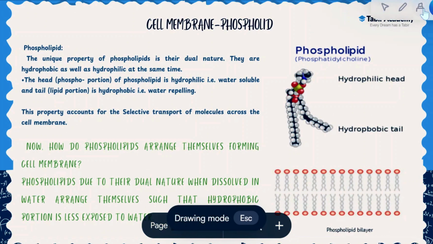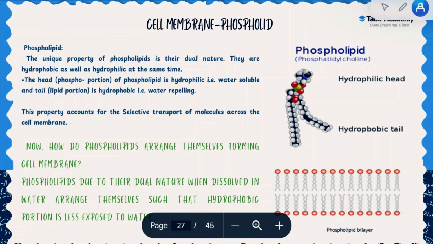So, phospholipids. So, what are phospholipids? ठीक है ना? So, they are basically phosphatidylcholine molecules that have a hydrophilic head and a hydrophobic tail, right? And they form in the form of a bilayer. यहाँ पे एक ऐसे है और फिर उसके opposite एक ऐसे है, तो दो layers बनती है. पहली layer है और ये दूसरी layer है. So that's why it's called a bilayer.